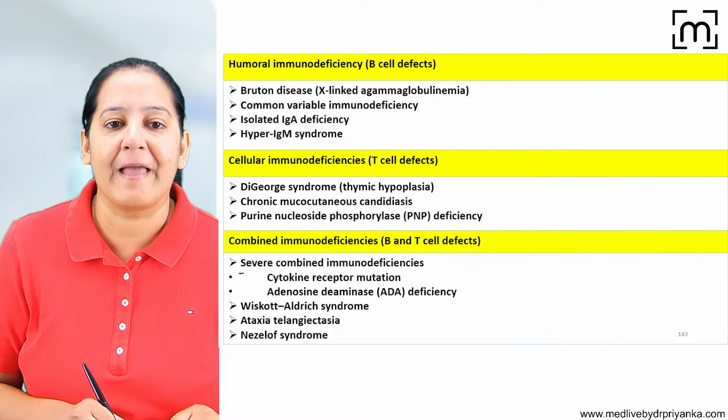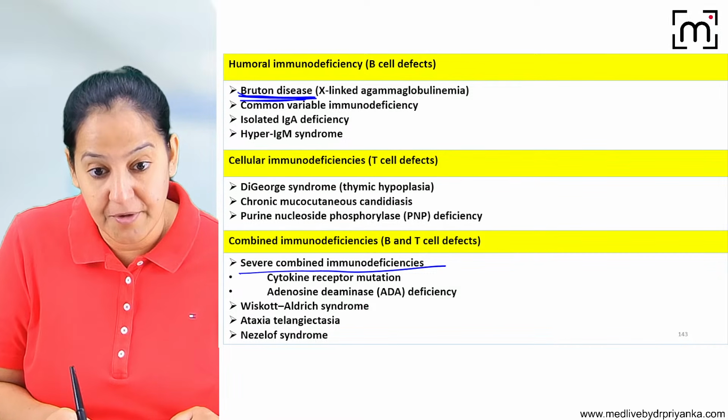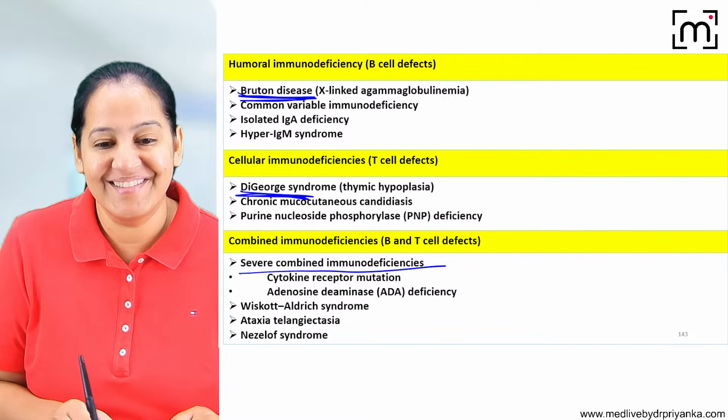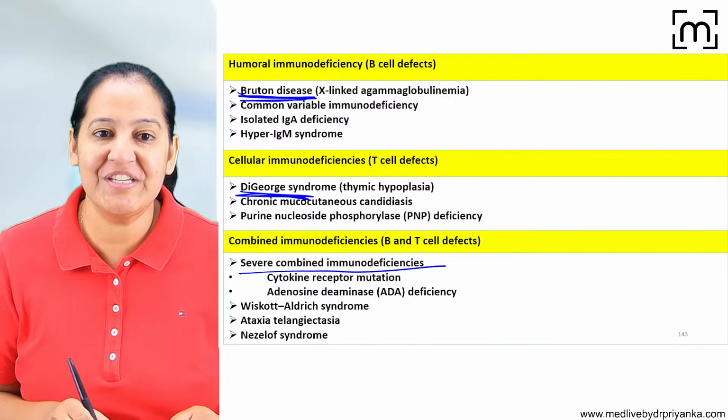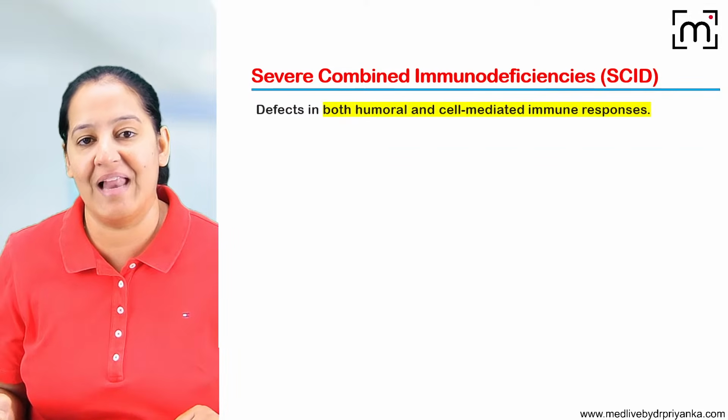Coming to the last one, SCID. We are done with Bruton. That is an example of humoral immunodeficiency. We are done with DiGeorge. That is an example of cellular immunodeficiency. And now I'm coming to SCID, severe combined immunodeficiency. What will happen here?